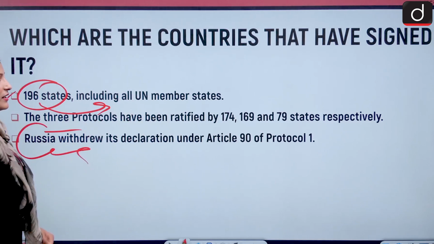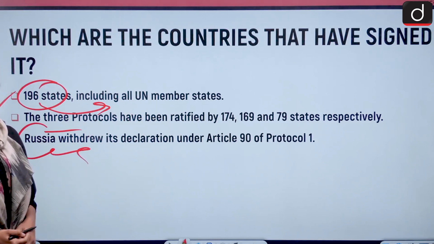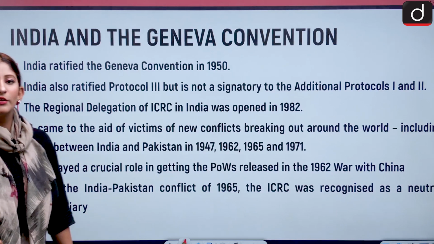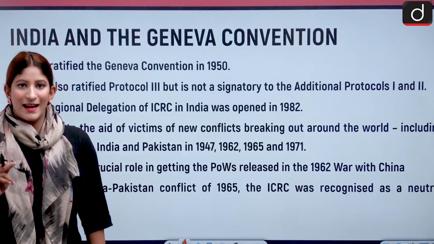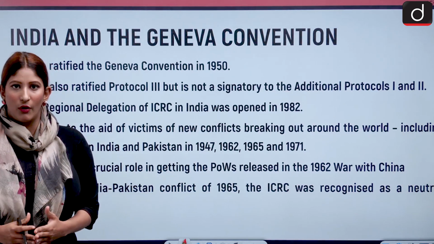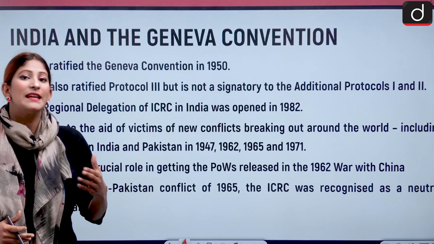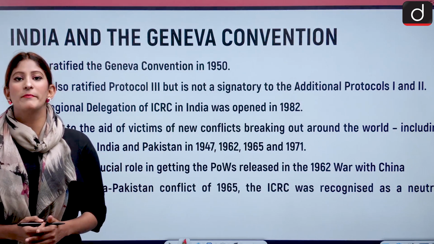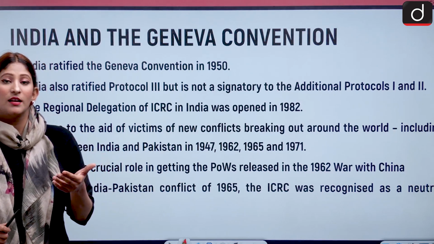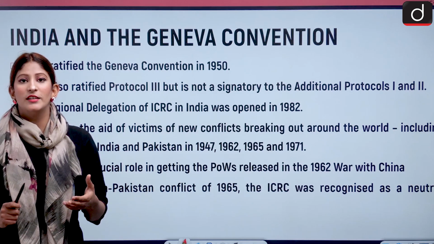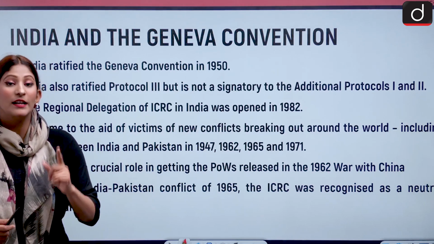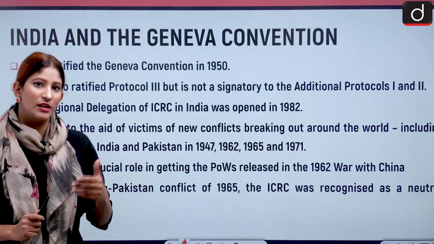Russia withdrew with the declaration under Article 90 of Protocol 1, and because of that it will be very hard to try Russia, because the ICC, International Criminal Court, cannot at all have a trial in absentia. Russia is not a party to the Geneva Convention now, because it was actually having a potentiality back then. There were potential plans of invading Ukraine. That was in 2019. So they withdrew it.